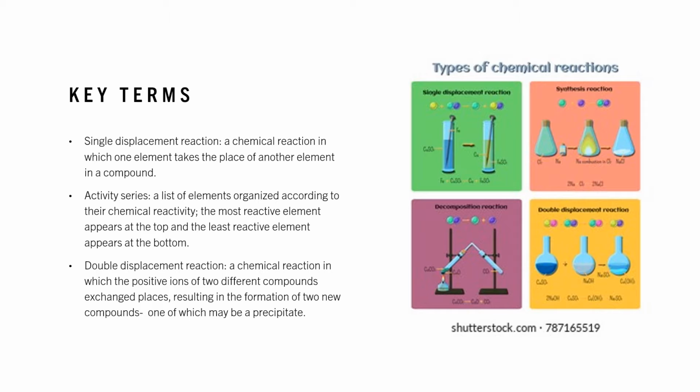A double displacement reaction, then, is a chemical reaction in which the positive ions of two different compounds exchange places, resulting in the formation of two new compounds, one of which may be a precipitate.